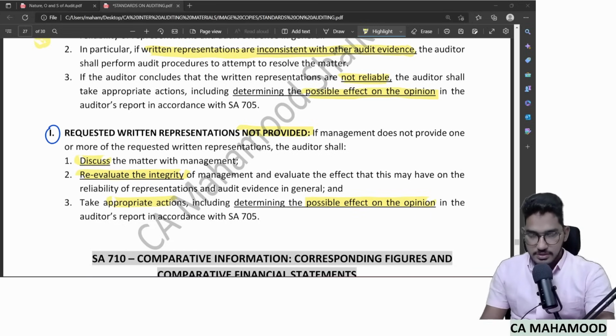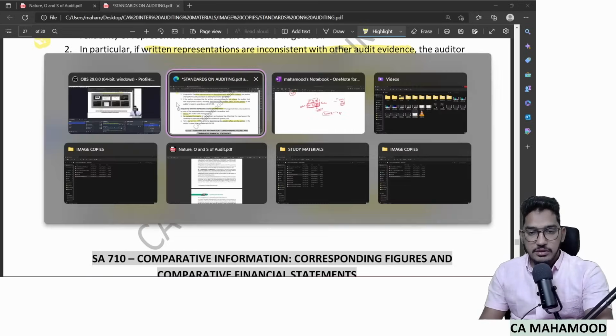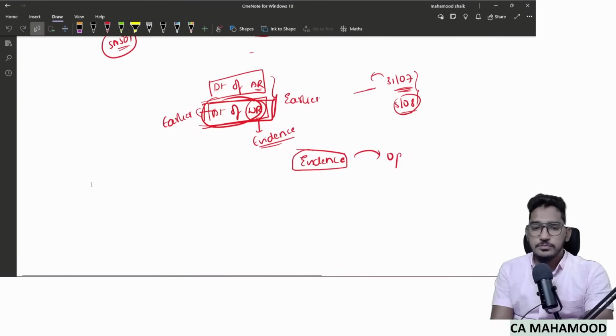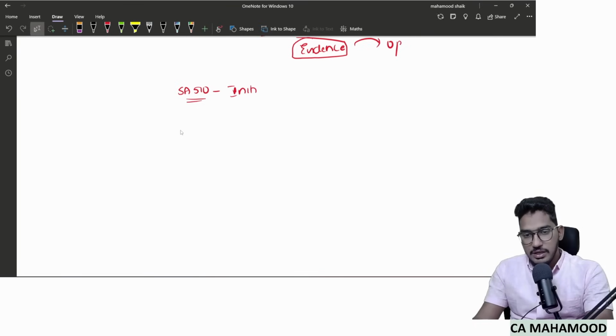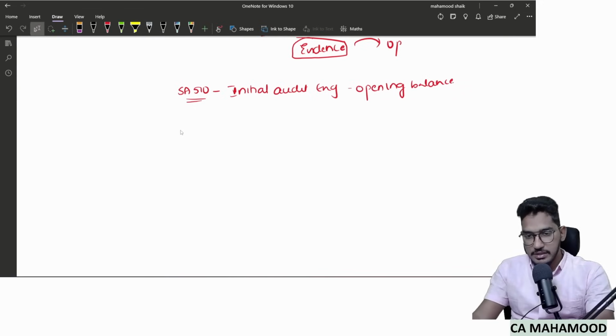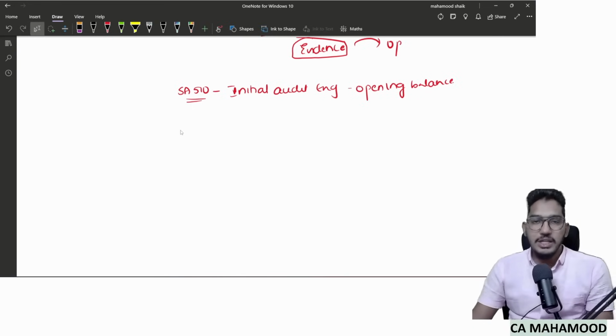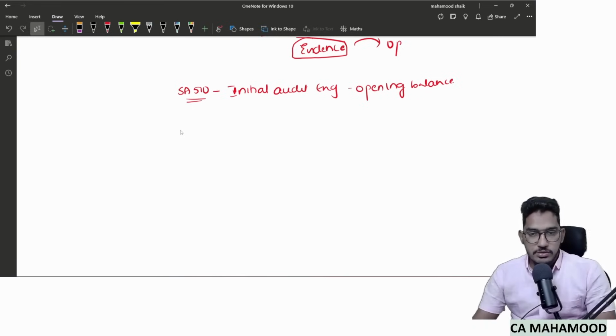Now we will revise the next standard. We will start with SA 510. So what is this SA 510 talking about? SA 510, the title of the standard, is Initial Audit Engagements and Opening Balances. So what is the title of the standard SA 510? Initial Audit Engagements and Opening Balances.